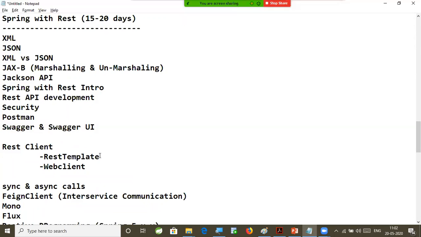So why do you need to choose Ashok IT? Why do you need to attend Ashok's classes for Spring Boot microservices? The reason is that I am currently working, so I know what is happening in the industry. I know where to use which concept as part of project development. So every time, everything will be explained with real-time scenarios. That is the difference, and that is the confidence I have in myself.